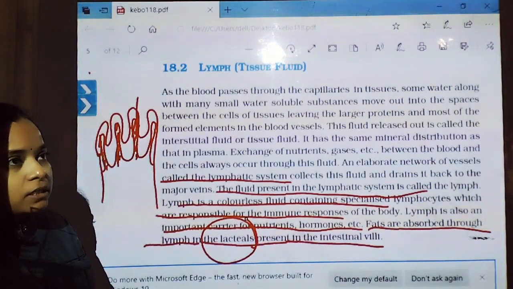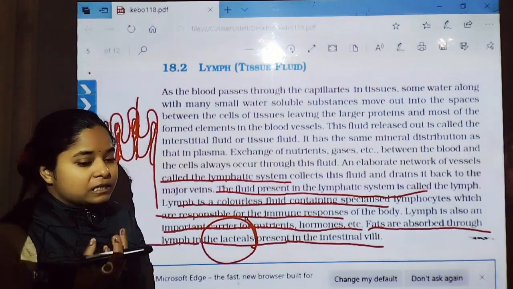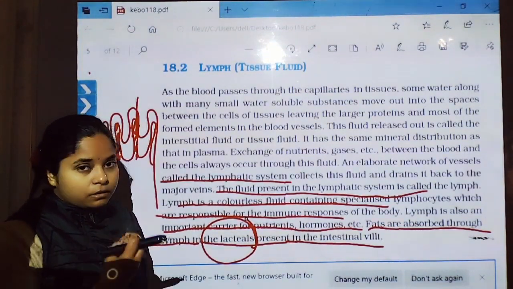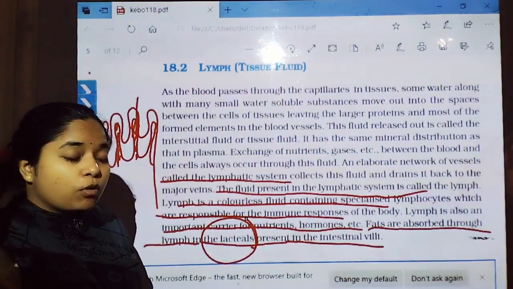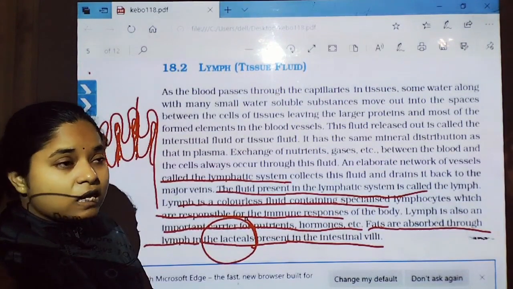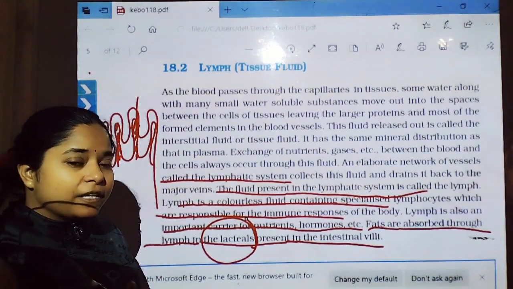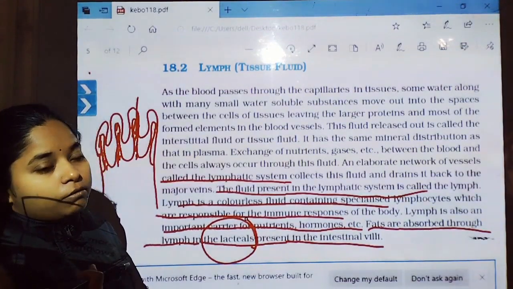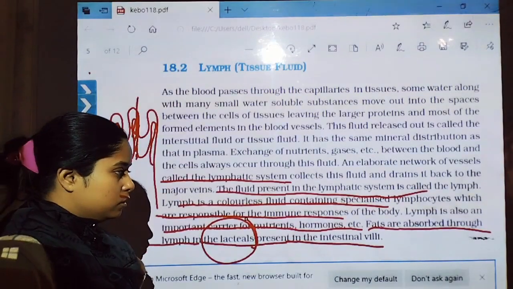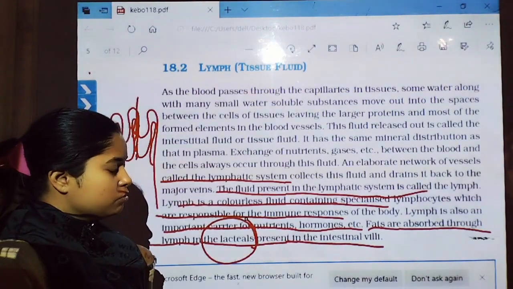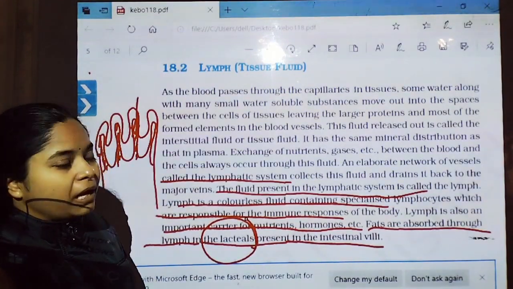The lymphatic vessels have specialized cells known as B lymphocytes and T lymphocytes, which help in the immune response. Whenever any microbe or virus attacks our body, our immune cells are transferred with the help of these vessels.